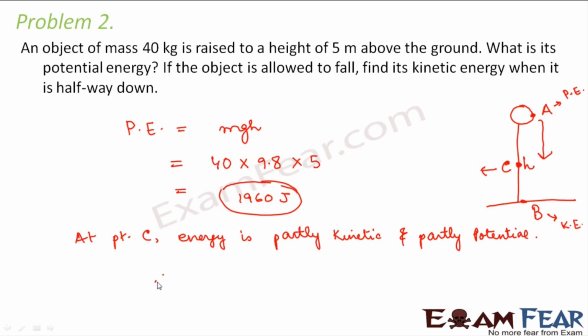So that means kinetic energy at C will be equal to 1960 divided by 2, because the total energy will remain 1960 joules at every point, as per conservation of energy. So at point C, this total energy is half kinetic and half potential. So kinetic energy would be 980 joules.